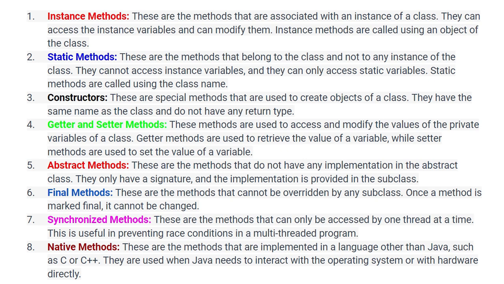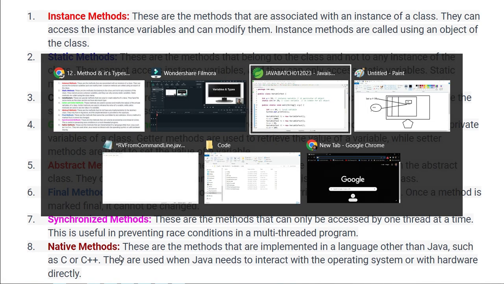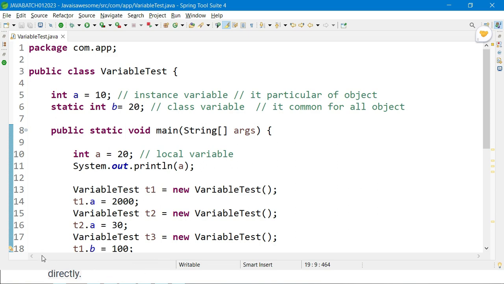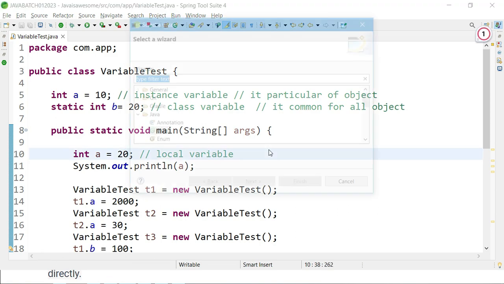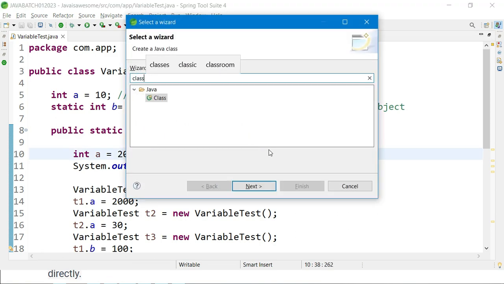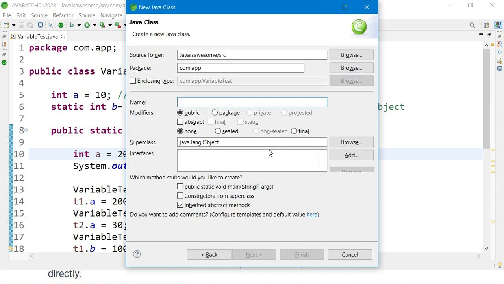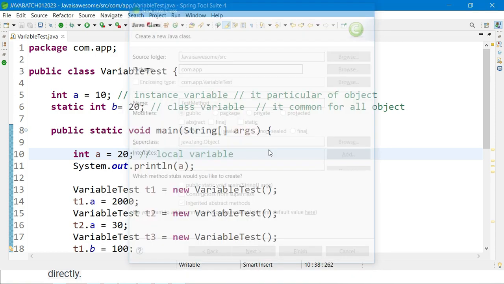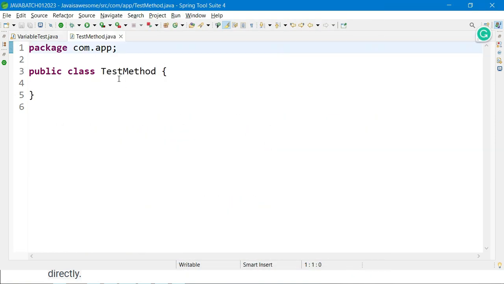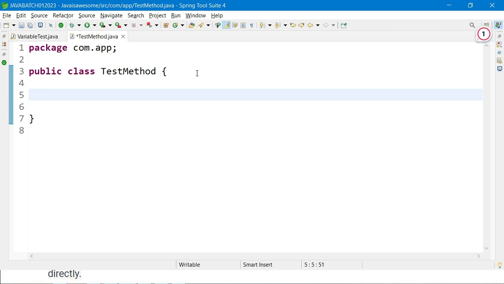Okay, so let's go to Eclipse and understand what the methods are and how we can work with them. Let's create one class which is a test method. I am going to create one instance method.